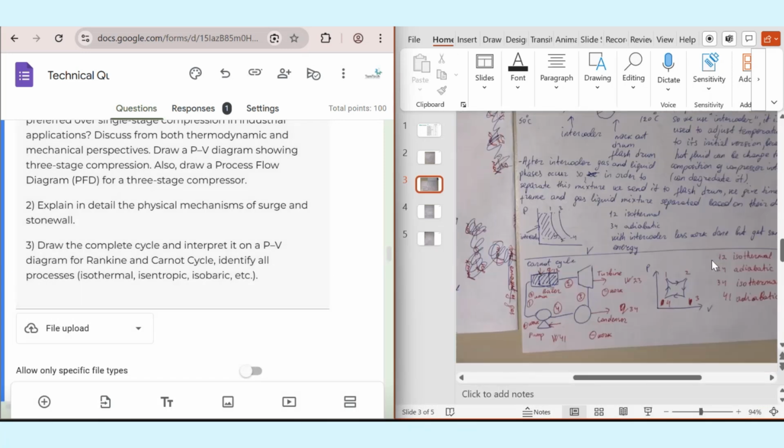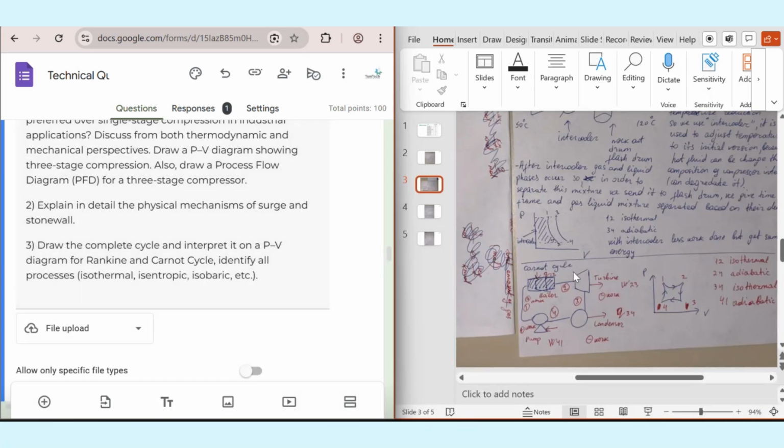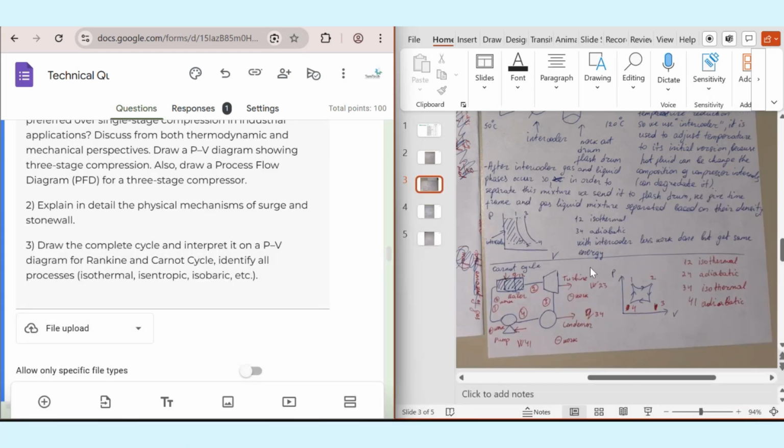Okay. This is a full cycle. The full cycle actually consists of a boiler where heat is given to the boiler, then a turbine where heat is extracted, and we have a condenser where heat is again removed, and a pump where work is given to the pump. This is the full cycle, and we should represent it in a PV diagram for the Carnot and Rankine cycles.